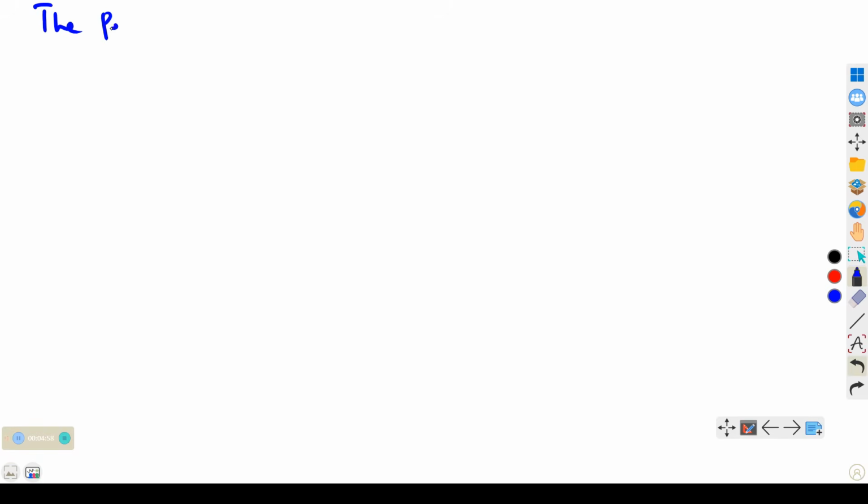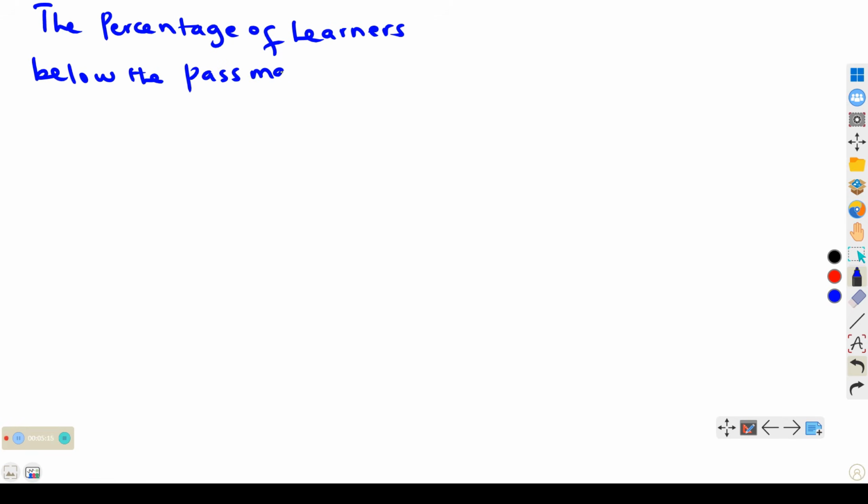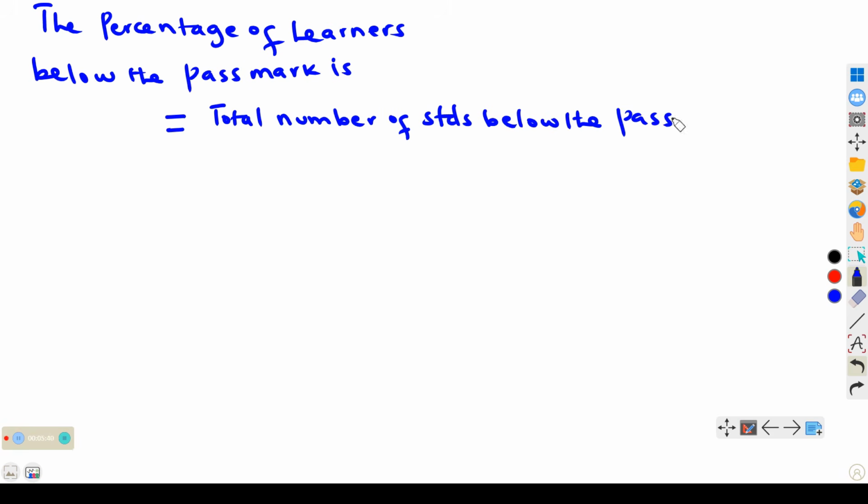The percentage of learners below the pass mark will be the total number of students below the pass mark, divided by the total number of students in the class.